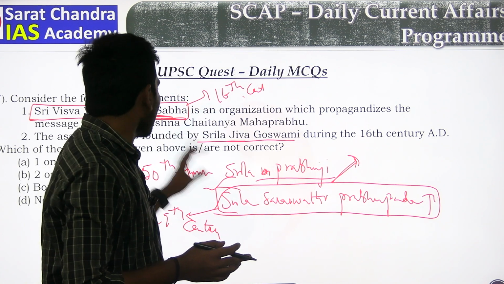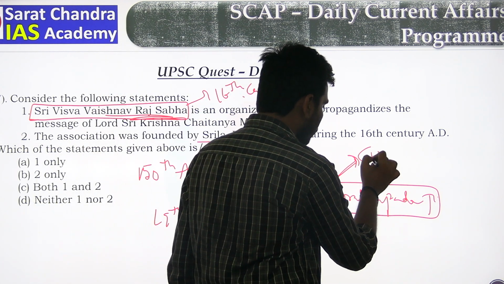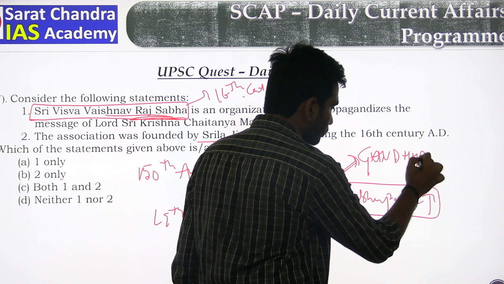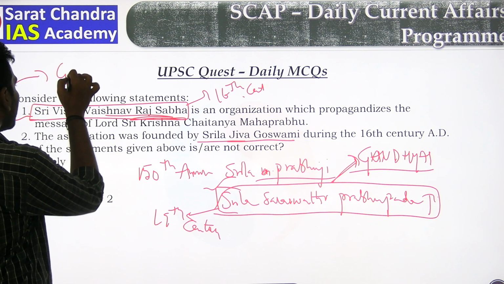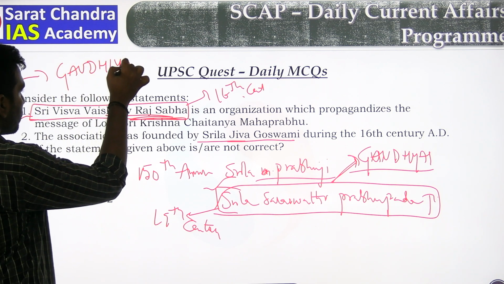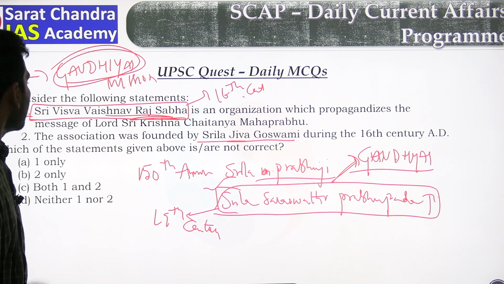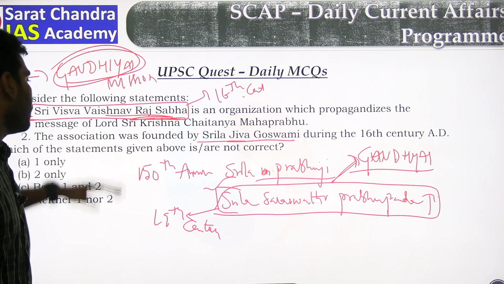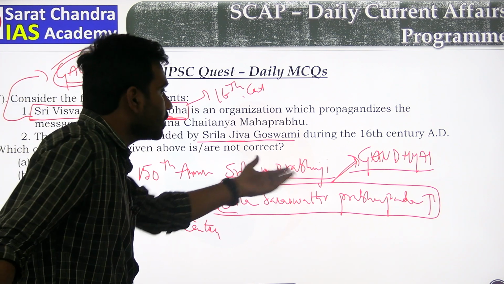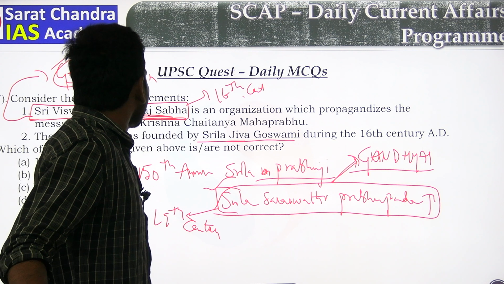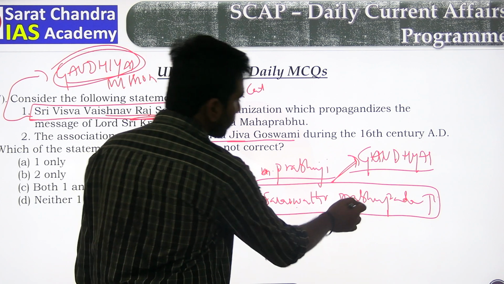The followers of Chaitanya Mahaprabhu are known as Gaudiyas. He changed this association into the Gaudiya Mission. The followers are Gaudiyas, so the mission is the Gaudiya Mission. Ultimately the organization name is Sri Visva Vaishnava Raja Sabha, but the followers are also known as Gaudiyas, and the mission name is Gaudiya Mission. But he is the main contributor, Srila Saraswati Prabhupada Ji.